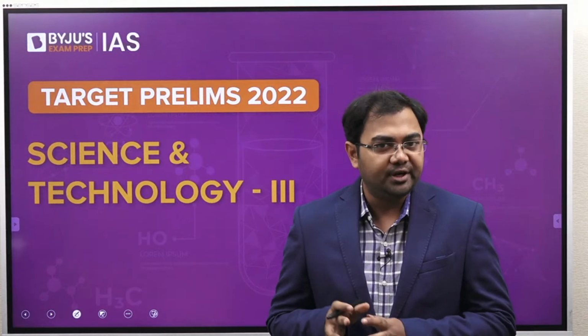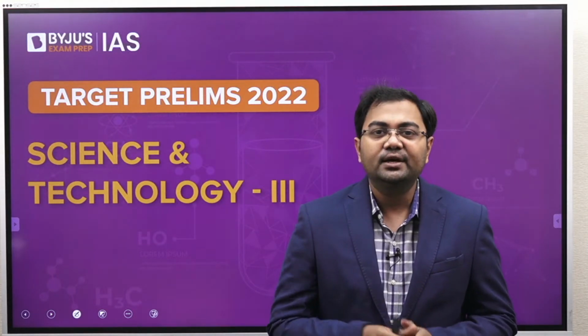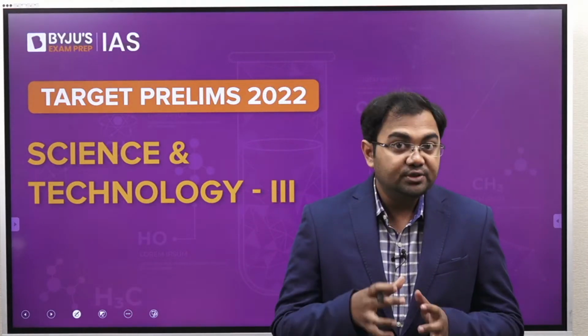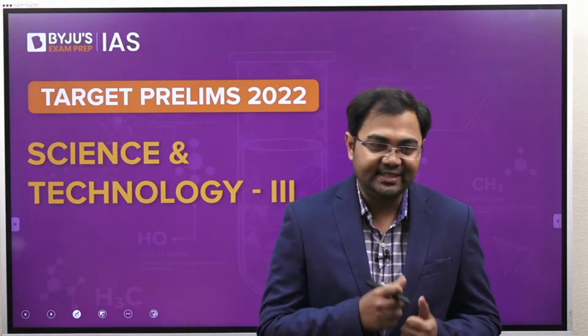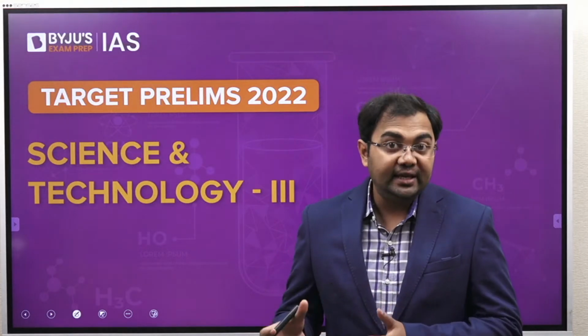Today we are here with the third session on science and technology, where we are going to discuss three important areas related to science and tech, and some of the key areas which have in one way or the other appeared in your current affairs. So these three areas that we are going to discuss in today's lecture are related to biotechnology, IT and communication, and some areas related to diseases, COVID and vaccines. These are the three broad areas into which I have categorized today's session.